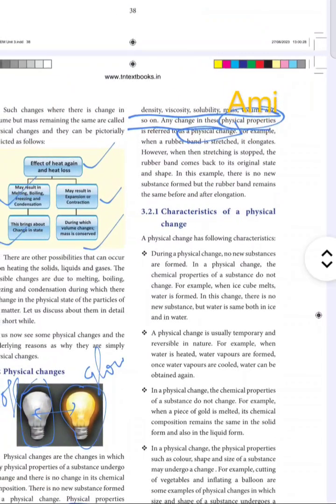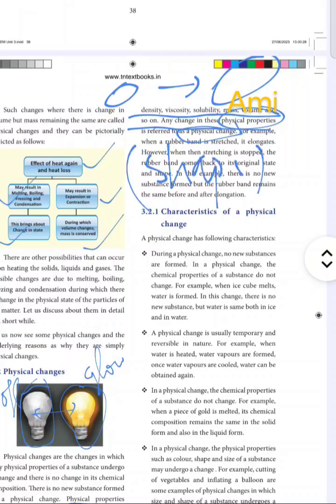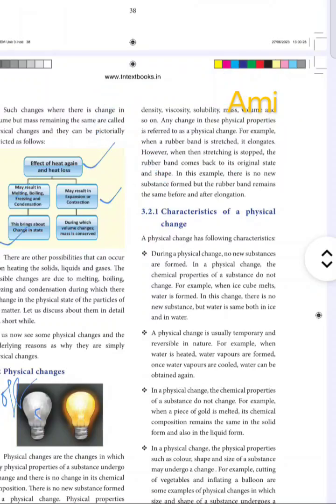So if you have a rubber band, you are stretching it to form a big oval shape. So this is a change in shape. Only the physical structure has been changed here. No new substance is formed, and it can be reversed back to the older state. So all these kinds of examples come under physical changes.